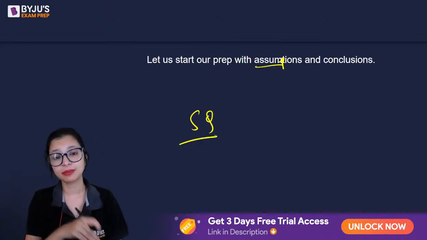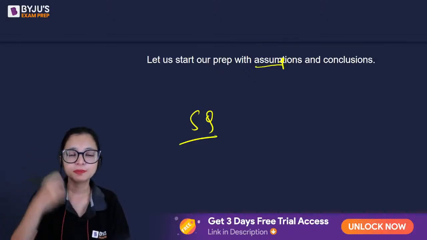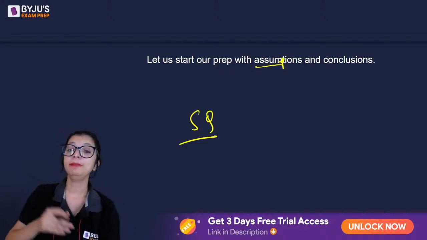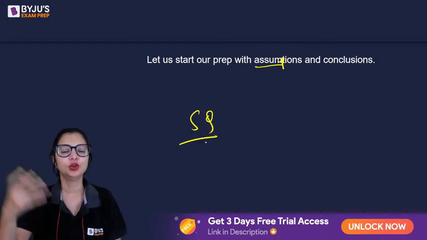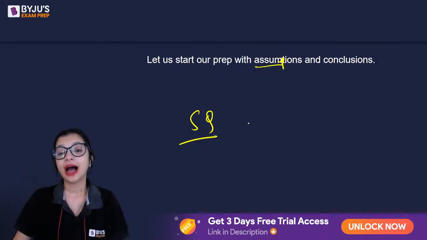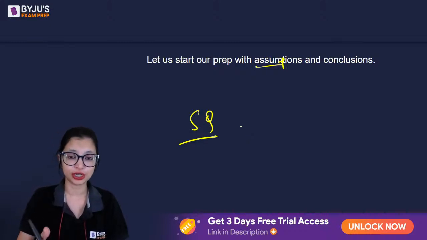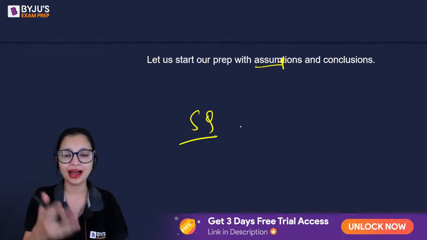In reality, my assumption may be wrong, but ultimately, I have to figure out the speaker's assumption, which has to be true in the speaker's head. And remember, it has to be true in the speaker's head. So, for example, if I say, do 5 questions on assumptions tomorrow, I will assume in my head that you're going to obey. I will assume in my head that you are capable of solving questions. I will assume in my head that you understand the language that I'm speaking in and you will follow the directions that I've given you. These are the things I've assumed in my head. Only then I have, and these are unsaid.